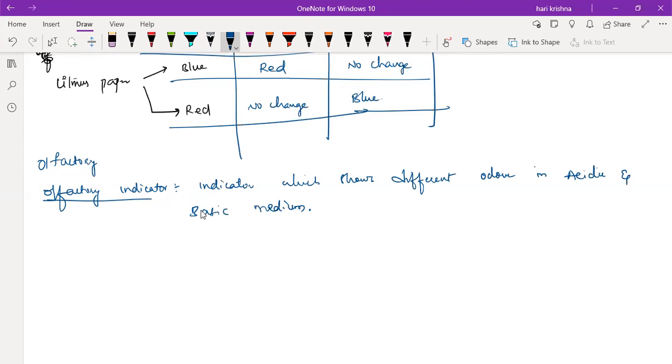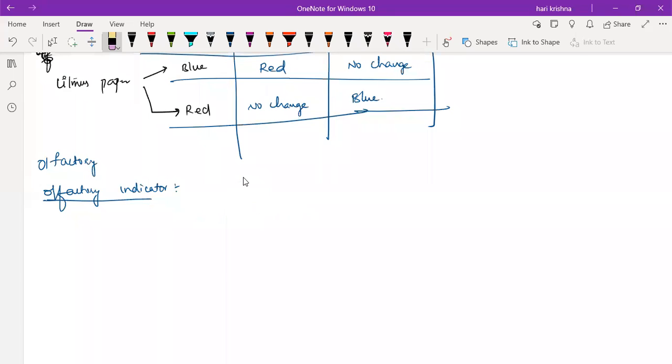Can you tell some examples of olfactory indicators? Unable to understand the handwriting? Wait one minute. If you have any problems, tell me. I'll try to write neatly. The examples will be onion and vanilla essence.